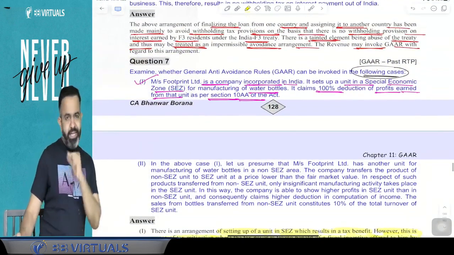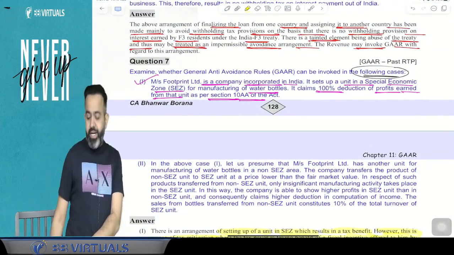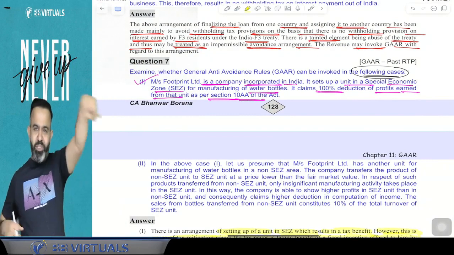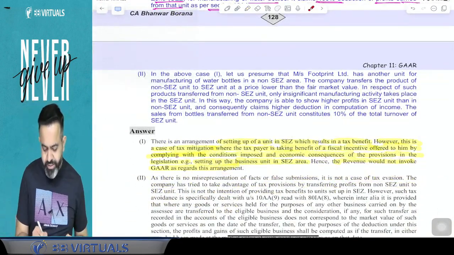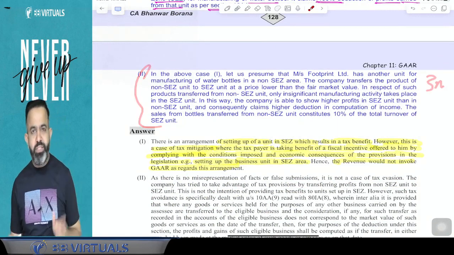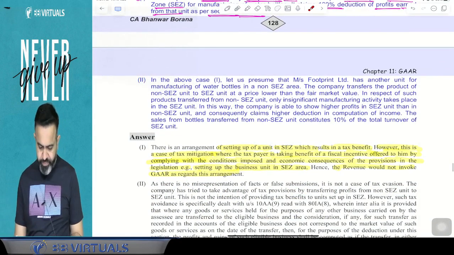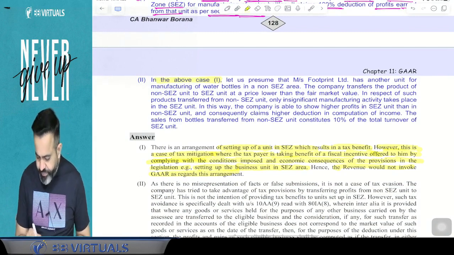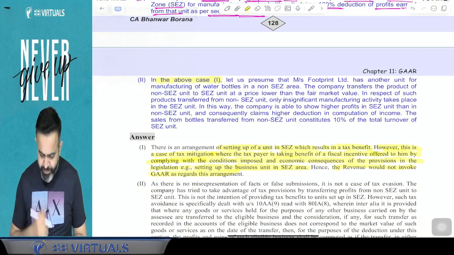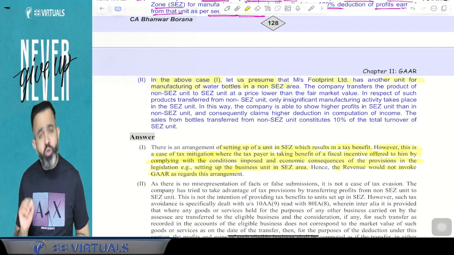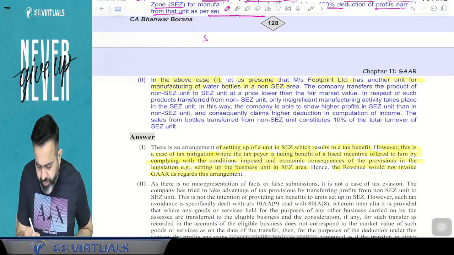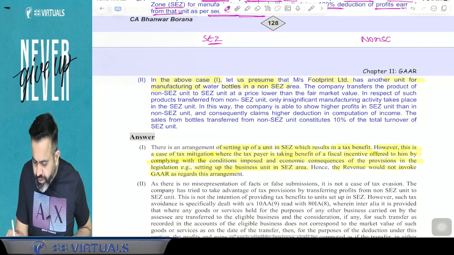Now guys, what happened in the second part? The second part is interesting. This part was in this time's examination paper, November 2023. This second point was for 3 marks. Now, what happened? Pay attention. Suppose in the above case the assessee has set up the unit in the SEZ. But let us presume that Footprint Limited has another unit for manufacturing of water bottles in the non-SEZ. Now guys, they have one unit in the SEZ and one unit in the non-SEZ.